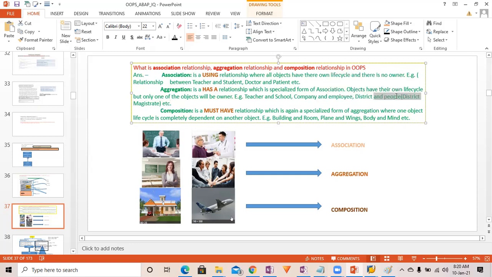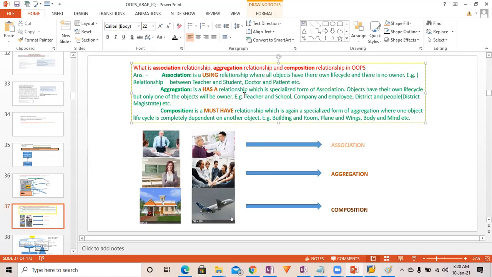District has people, people do not have a district. So this is one way. Whereas teacher using student and student using teacher, doctor using patient and patient using doctor, that is both way. Here it is one way, there is only one owner, we have only one main owner.